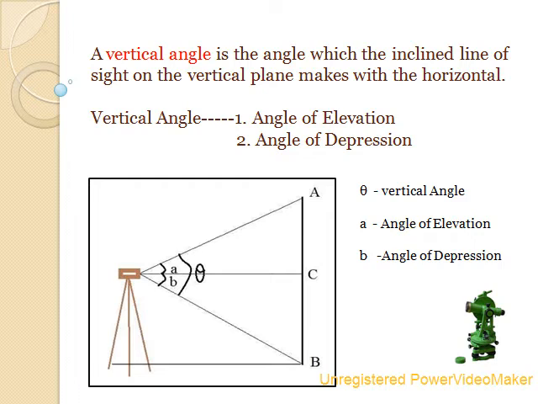It may be positive and negative. In this diagram, theta is vertical angle and small a is angle of elevation, it is positive angle, and small b angle of depression, it is negative angle. So we can say the two types of vertical angles are present. One is angle of elevation and second one is angle of depression.